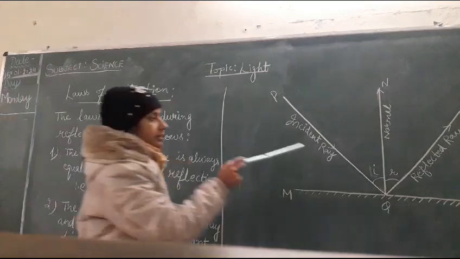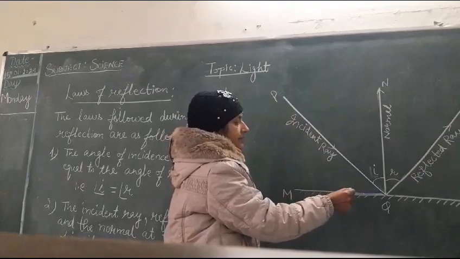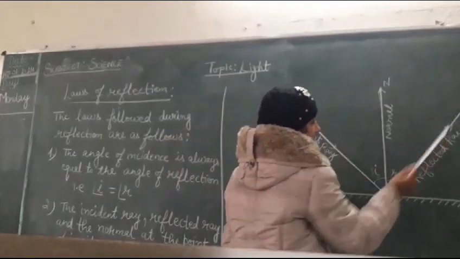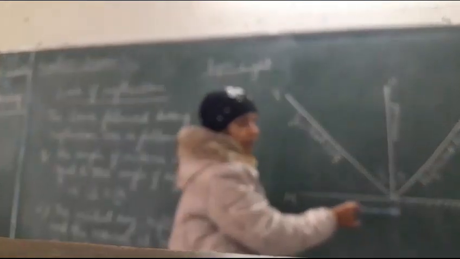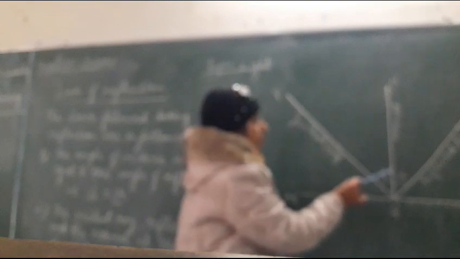Let us try to understand from here. This is the incident ray, this is the normal and this is the reflected ray, and this point Q is the point of incidence. We have two angles here.